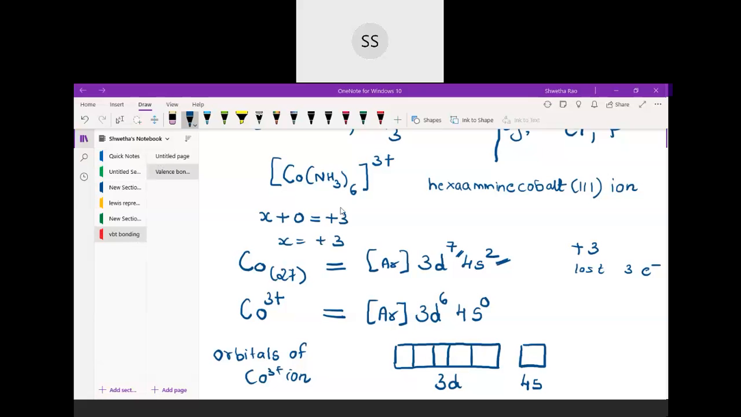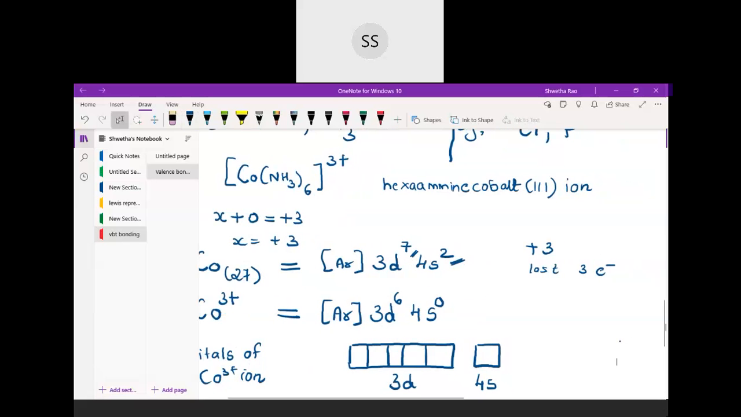Which is the next orbital available after 4s? Everyone can tell me? Yes, very good. Correct. The order is s, p, d. So after this, I have the 4s orbital available. Okay, so I will draw that 4s here.